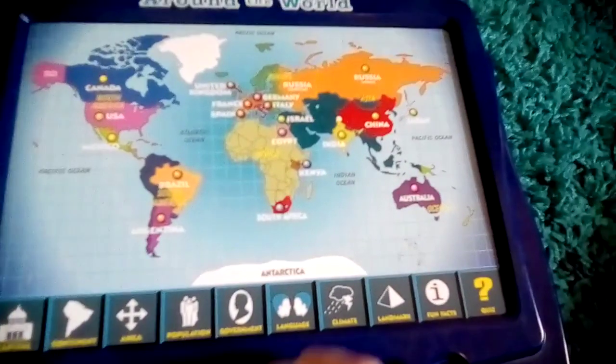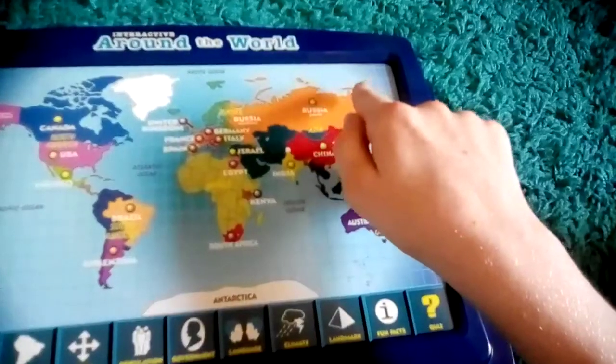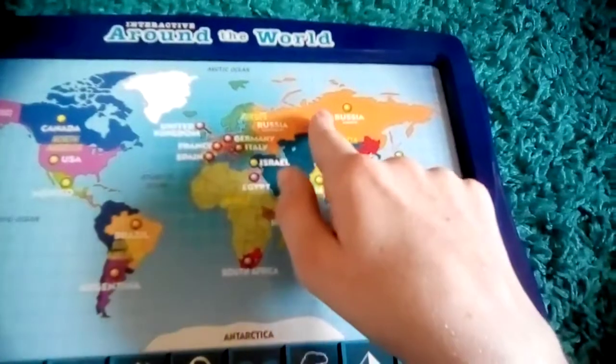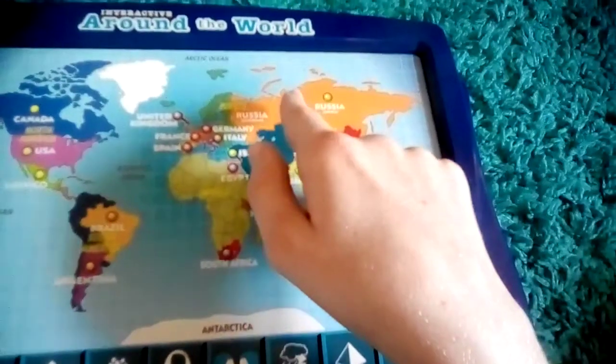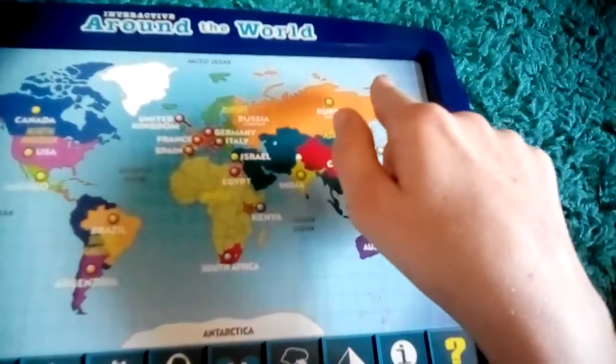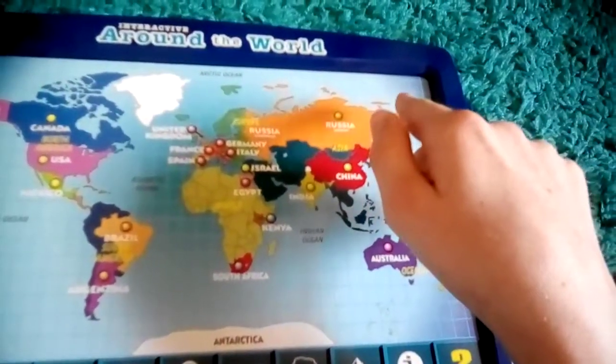It doesn't change what they say, it's just different buttons to press. Because if you have this board, or even if you don't have this board and you see this board at a used store, and they look different, you might think they have different facts. No, they don't have different facts. Same thing with this Alaska button here. It's also the United States. It's just two different buttons, but it's the same thing.